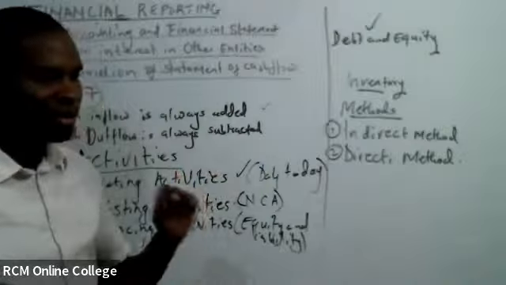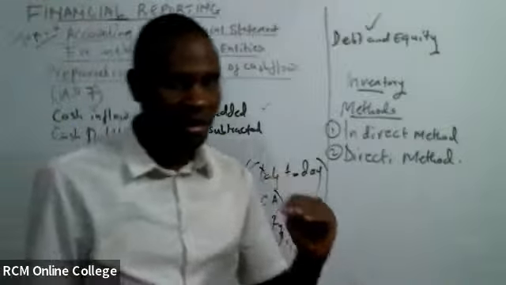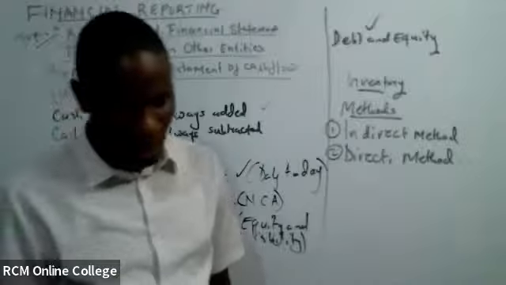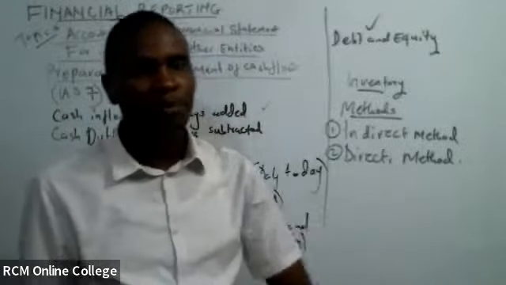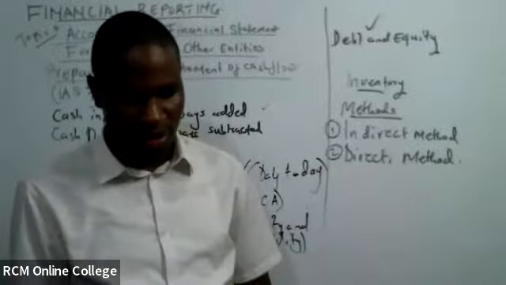Liability in this case is non-current liability. We shall be looking at them, like debentures and long-term loans, that are borrowed and paid.